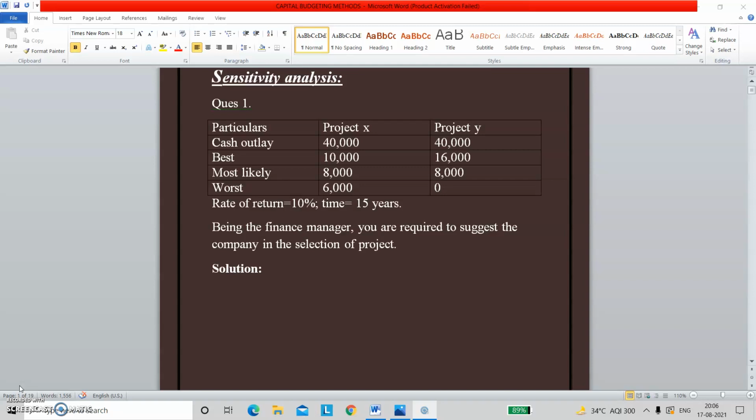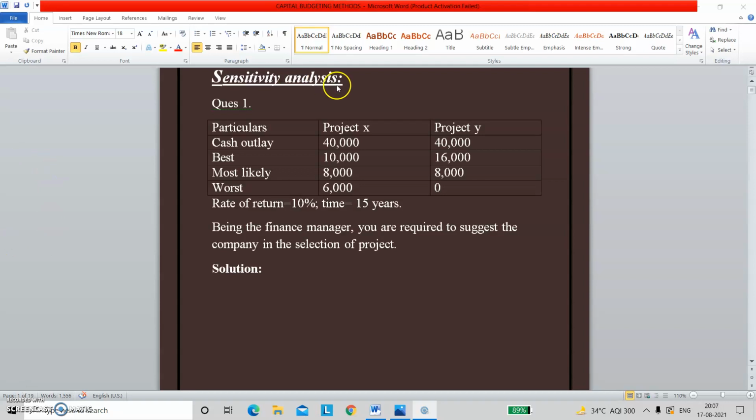For example, if I want to invest in a project whose outlay or investment amount would be 10 lakhs, and I am going to earn a return for the upcoming 5, 10, 15 or 20 years, then what would be the present value of the money which I am going to earn after that number of years? In that case, time value of money is applied.